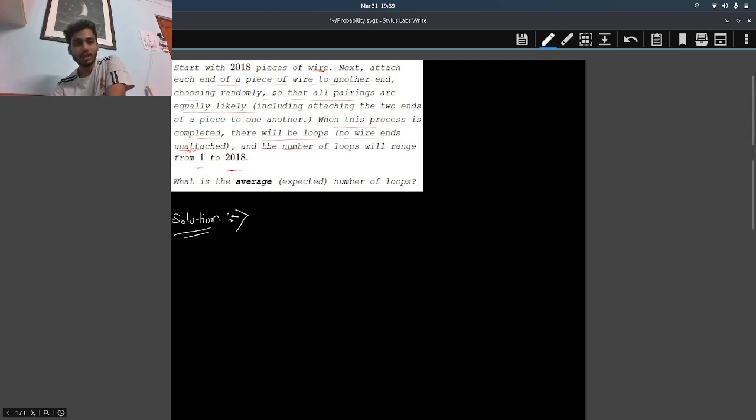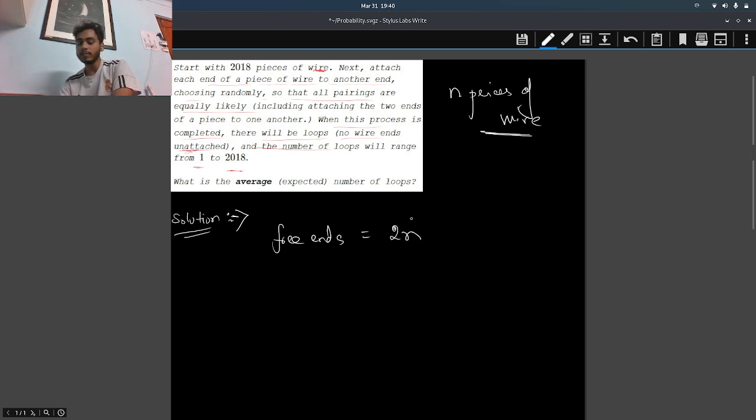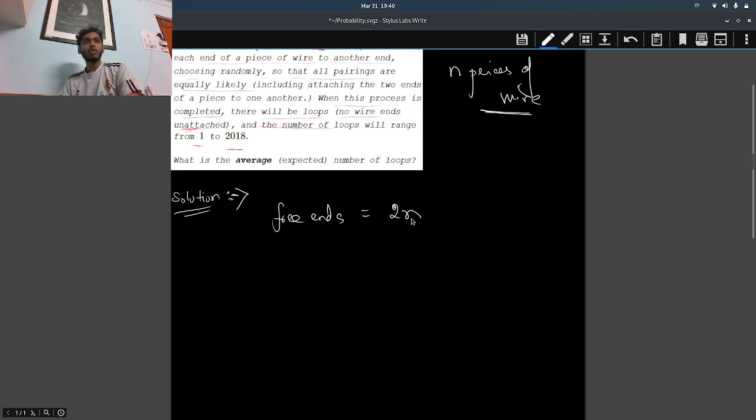I'd like to generalize this question and not write 2018. I'll write n pieces of wire. How many free ends do n pieces of wire have? There are 2n free ends. That's clear, right? Because each wire has 2 free ends, so 2 into n, right?